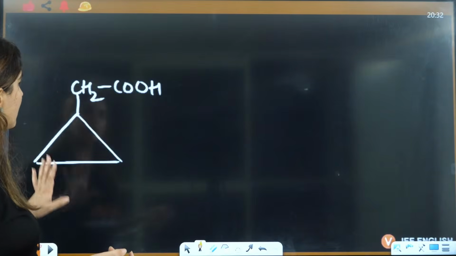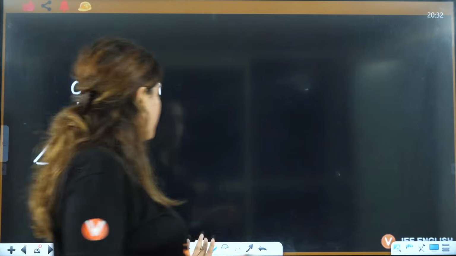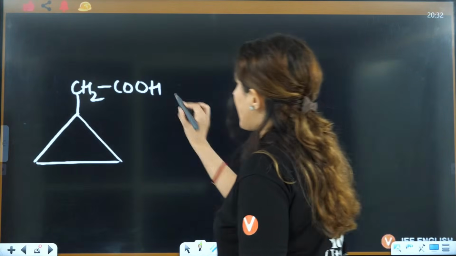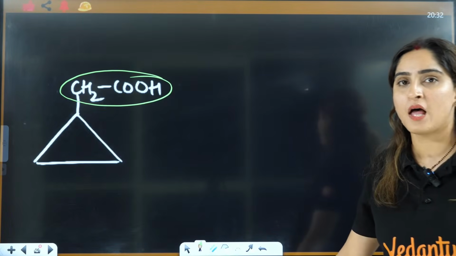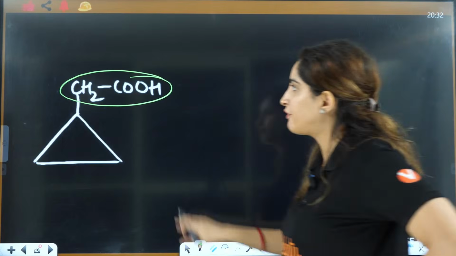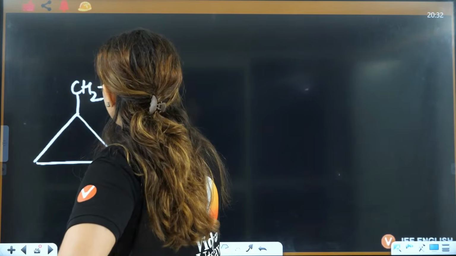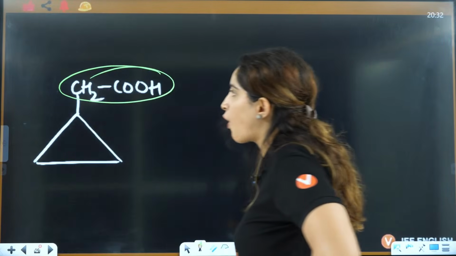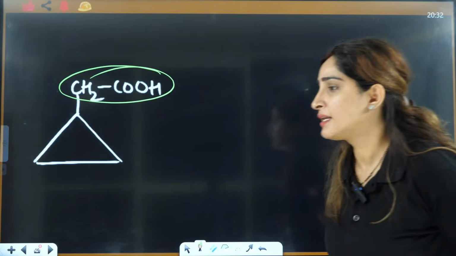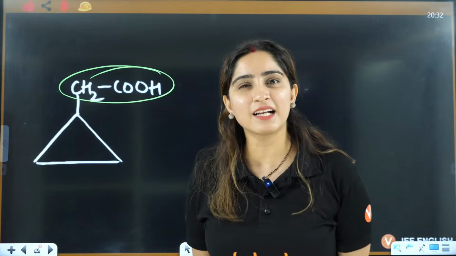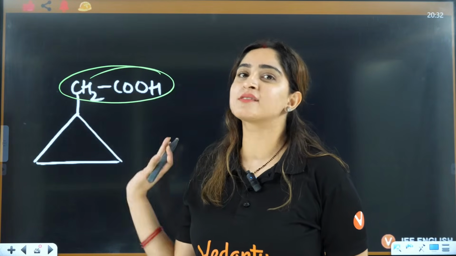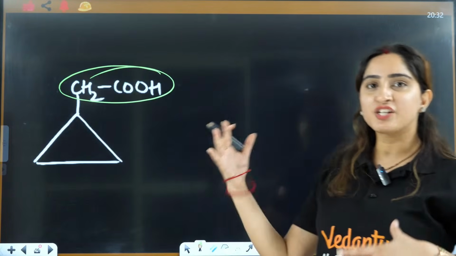Okay. Next is, if you have this kind of situation, now what will you do with this one? Will this be considered as your substituent? Let's see. IUPAC naming gets a little confusing at this point when you have these kinds of questions.